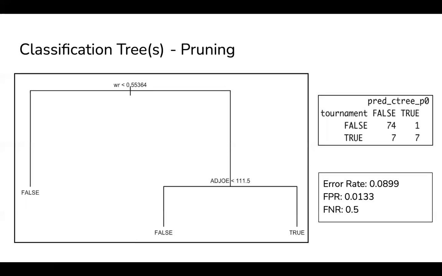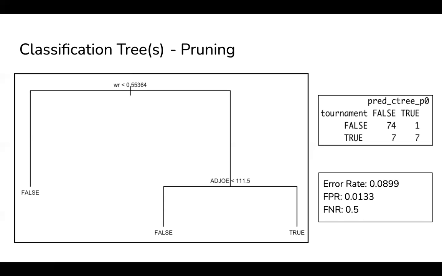Moving on. For the pruned tree, we have a significantly smaller tree with only two decisions. One with the win rate, which has now been increased to 55%, not that big of an increase, but nonetheless, and offensive efficiency. The suggestion here is that a team has to have a high win rate and high offensive efficiency.